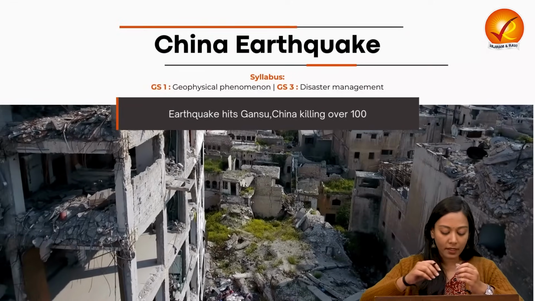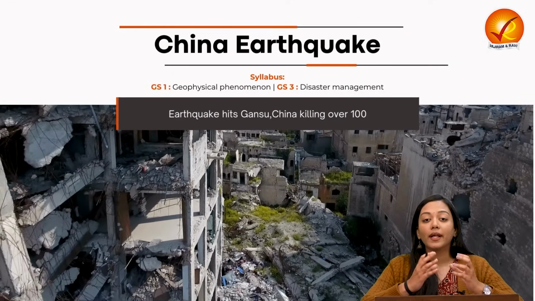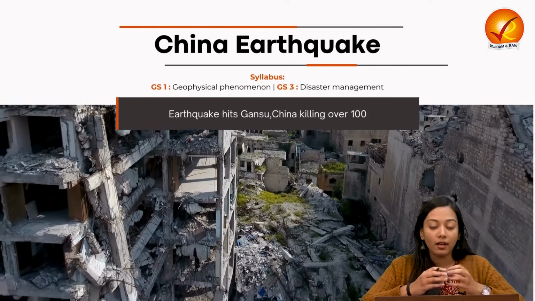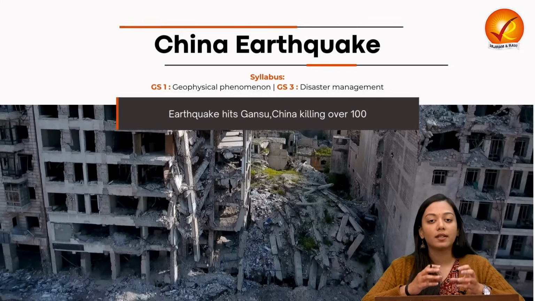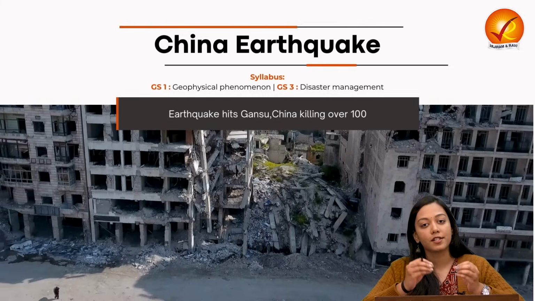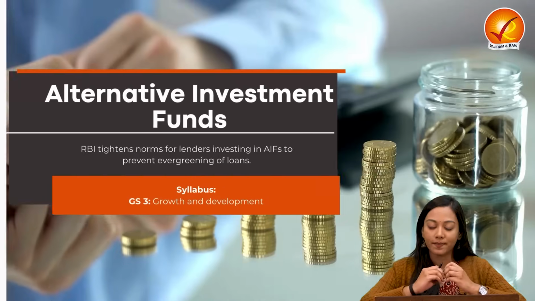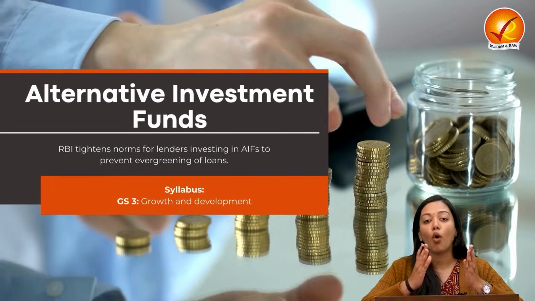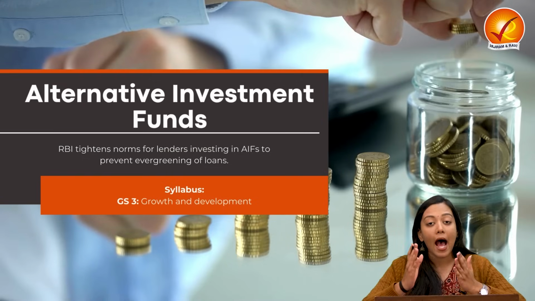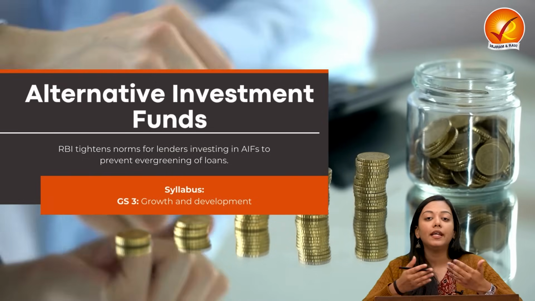Then in the next topic, we will read about the earthquake disaster that has occurred in China, claiming the lives of more than 100 people over there. So we will read about this disaster and also its disaster preparedness and mitigation strategies. In the third one, from the economy point of view, the GS3 syllabus part, we will read about alternative investment funds and what role they play in evergreening of loans.